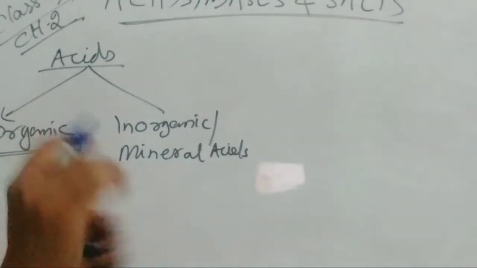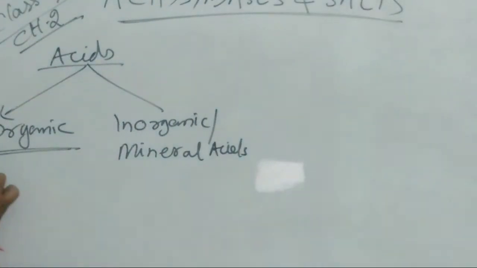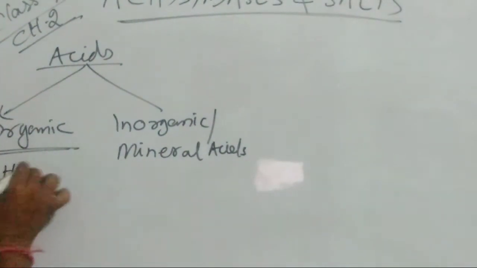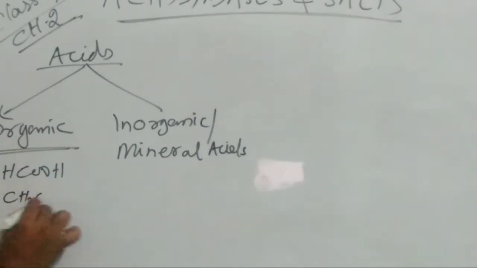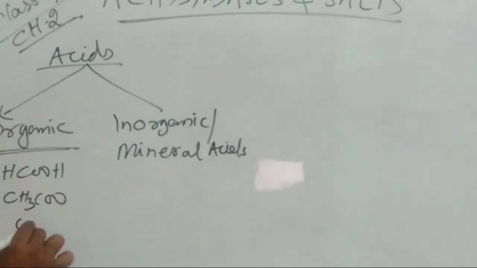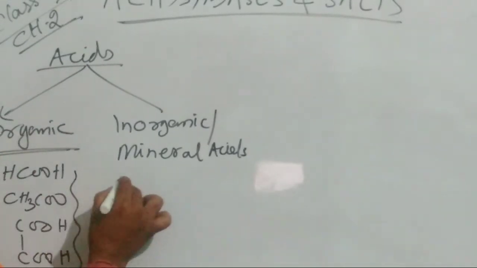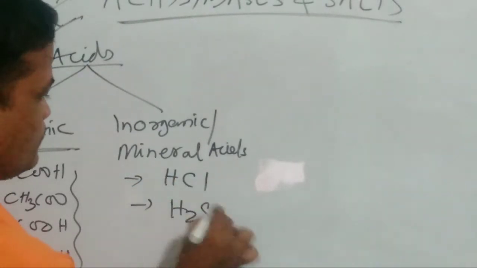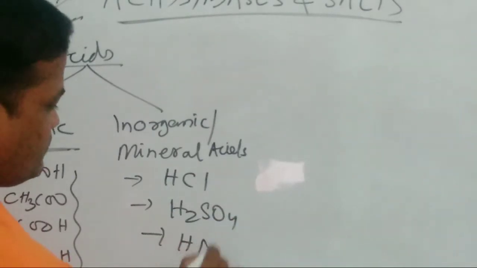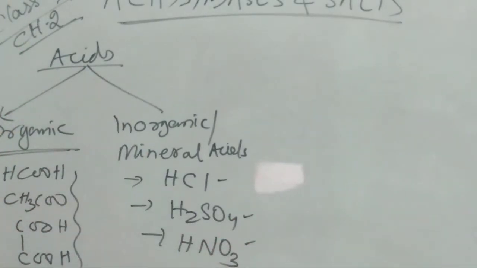Organic acids are the acids which are produced from living substances or living organisms, that is plants and animals. We can say formic acid, HCOOH, acetic acid, CH3COOH, oxalic acid, COOH. These are the organic acids. And in case of mineral acids, we can say HCl, H2SO4, HNO3, that is hydrochloric acid, sulfuric acid, nitric acid.